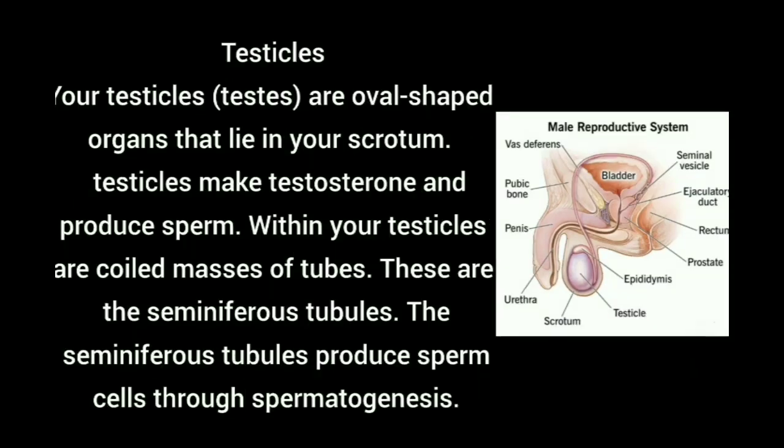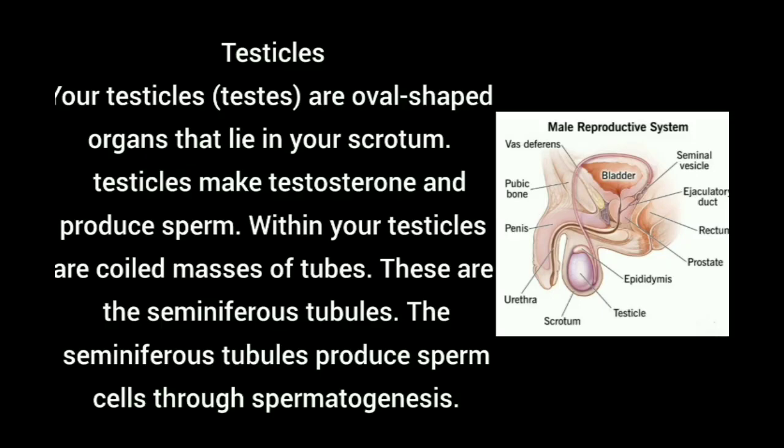Next, testicles. Your testicles or testes are oval-shaped organs that lie in your scrotum. The testicles make testosterone and produce sperm. Within the testicles are coiled masses of tubes called seminiferous tubules.